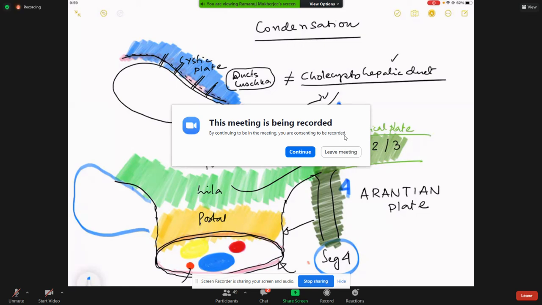So this is technically called the basic portal anatomy that we as surgeons face initially with little difficulty in understanding.